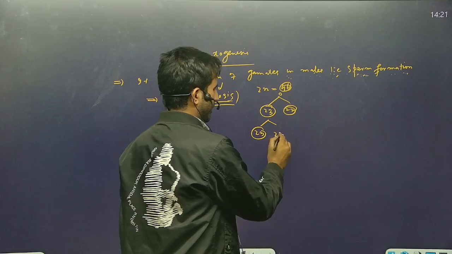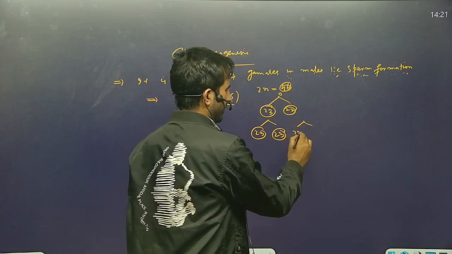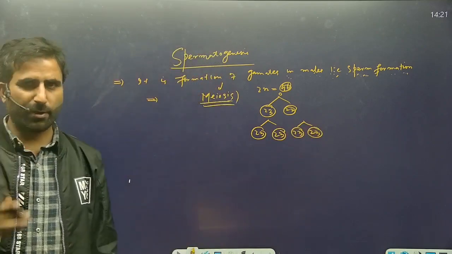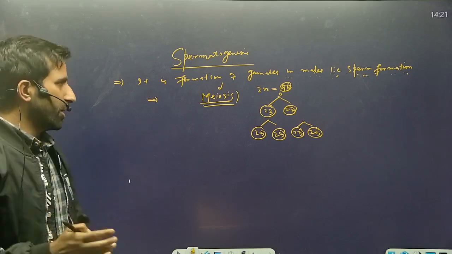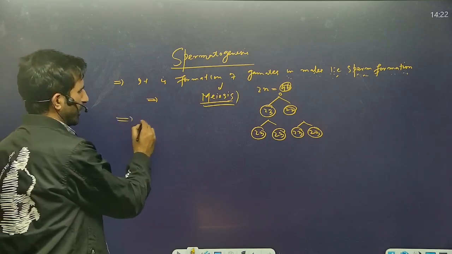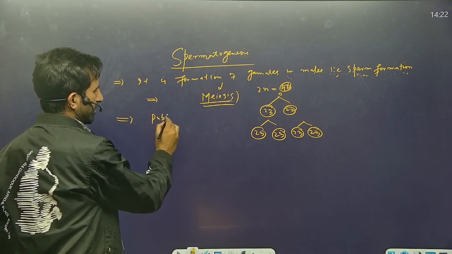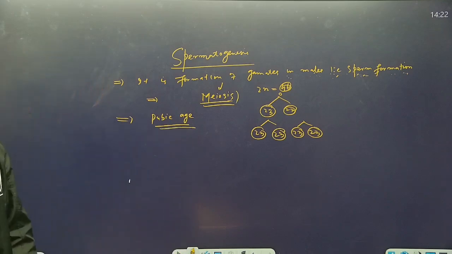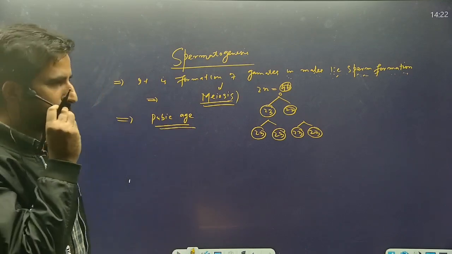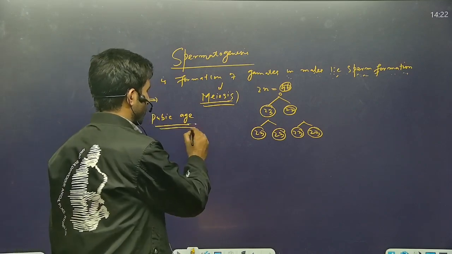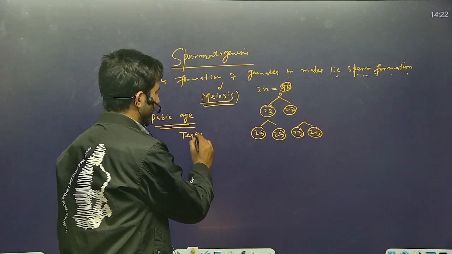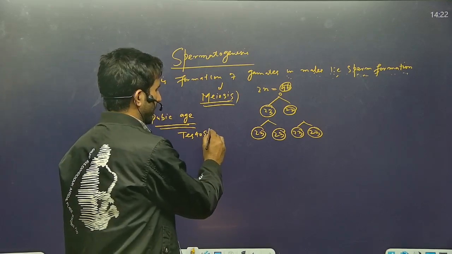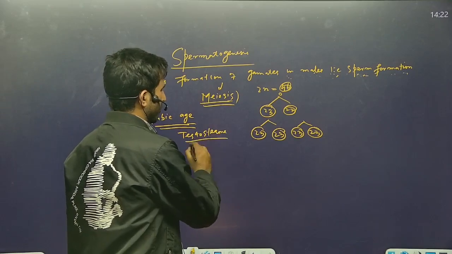Before meiosis, when a human male reaches pubertal age, under the influence of male sex hormones, mainly testosterone, this process of spermatogenesis starts.